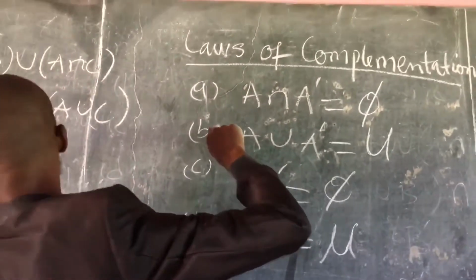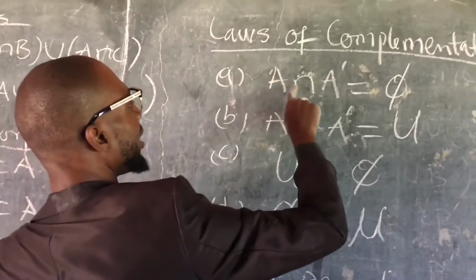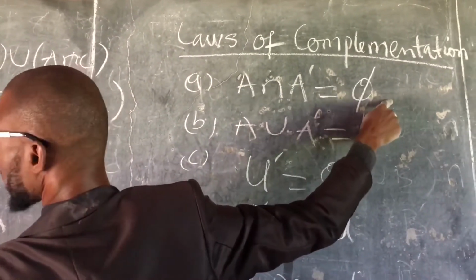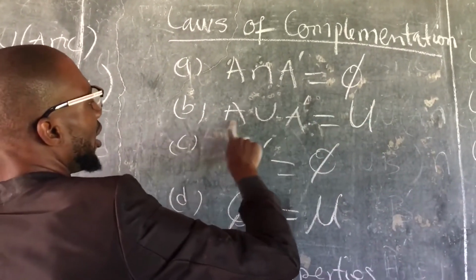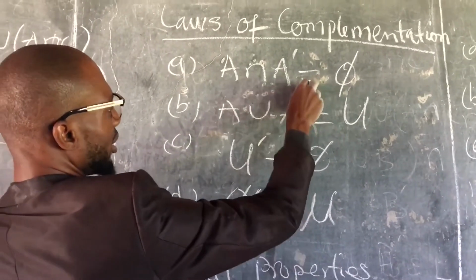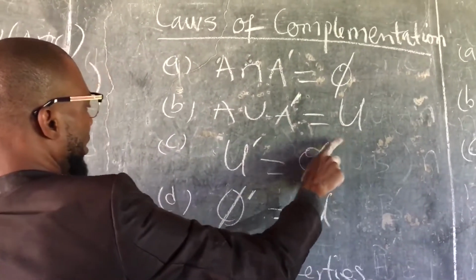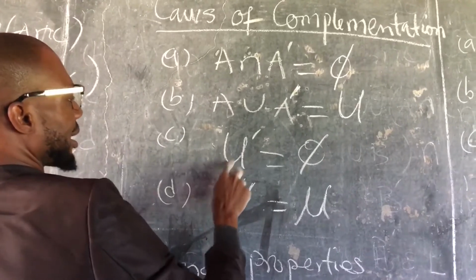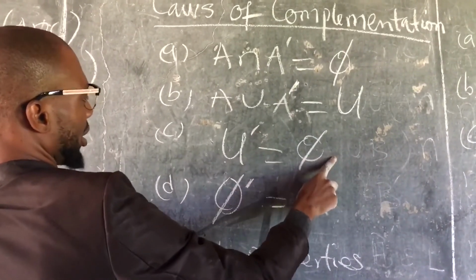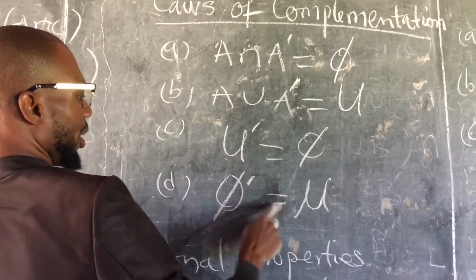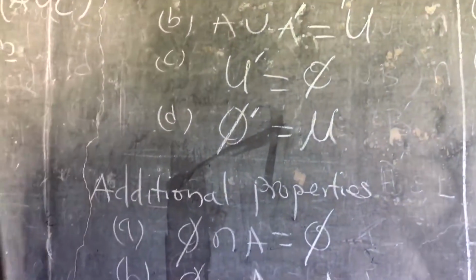Law of complementation says A intersect A complement is the empty set. A union A complement is the universal set. Universal set complement will give us the empty set. Empty set complement will give us the universal set.